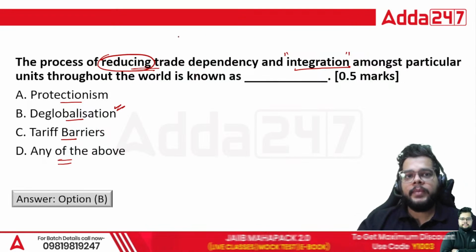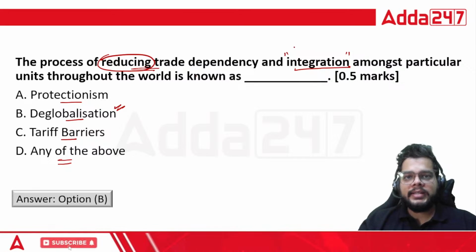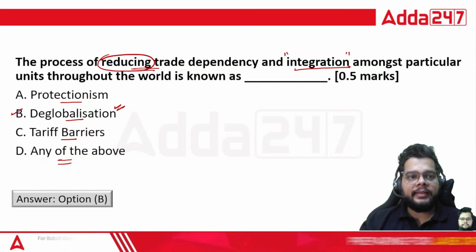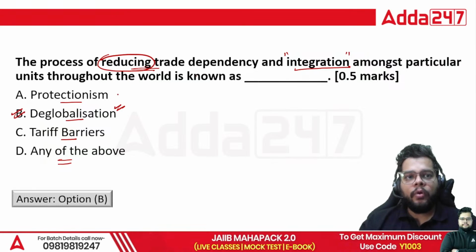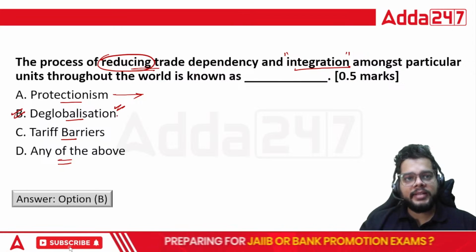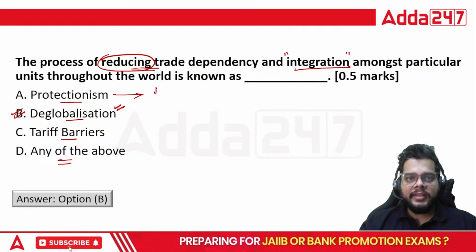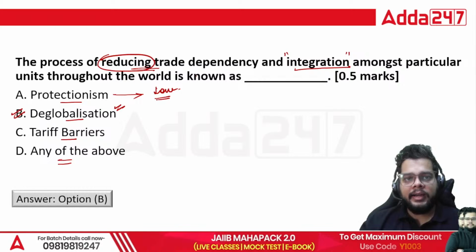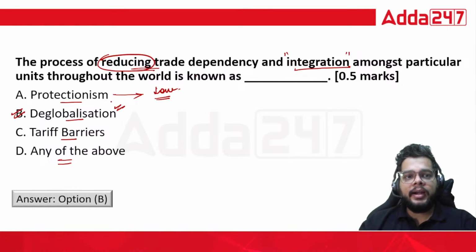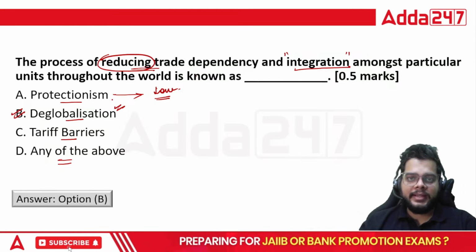So always remember, whenever we are talking about the disintegration of economies, then you will have the correct answer as deglobalization. Then what about protectionism? Simply stated, when we back the process of deglobalization with certain law in our country, then it is known as protectionism. And we conduct the mechanism of protectionism based on some protectionist measures.